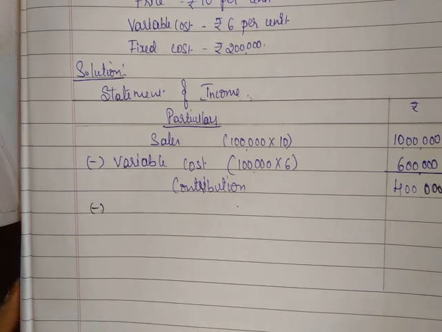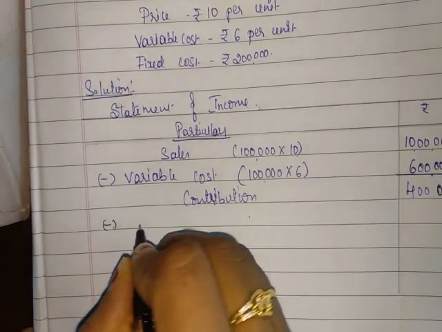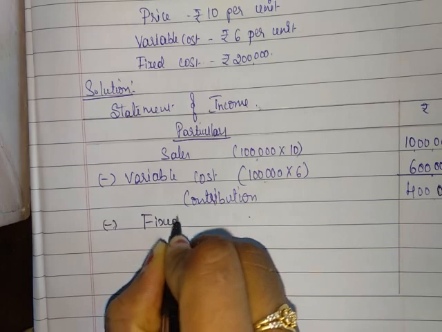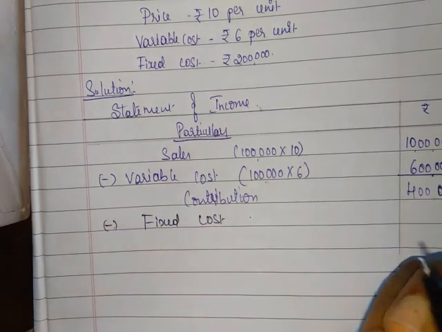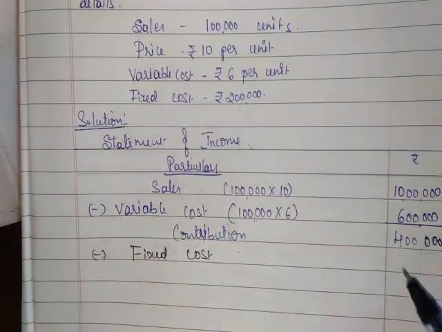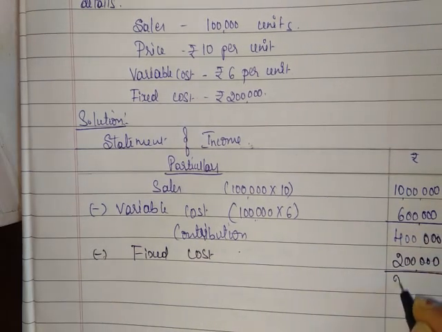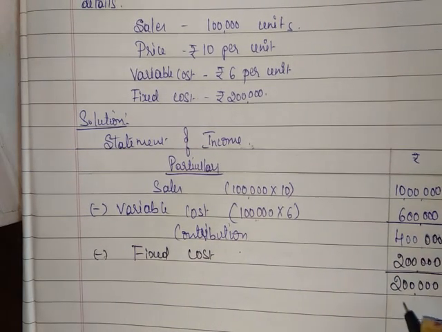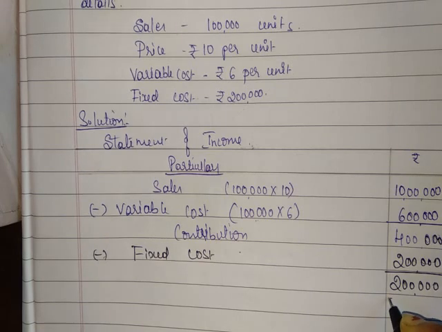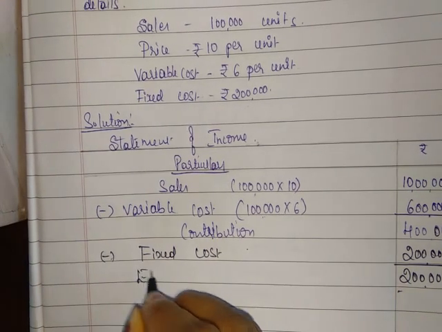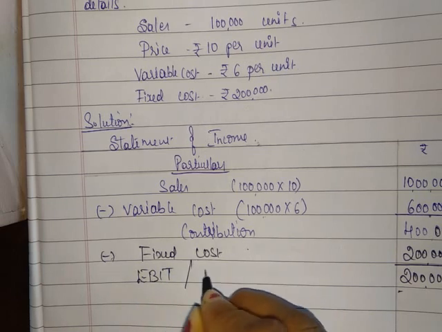From contribution, what do we have to deduct? We have to deduct fixed cost. The fixed cost given in the problem is 2 lakh. So 4 lakh minus 2 lakh, the answer is EBIT or operating profit.